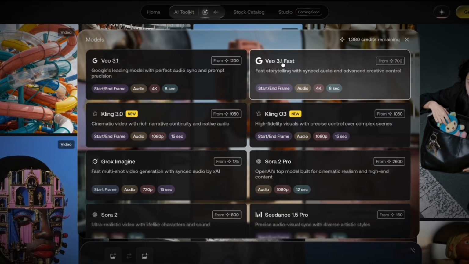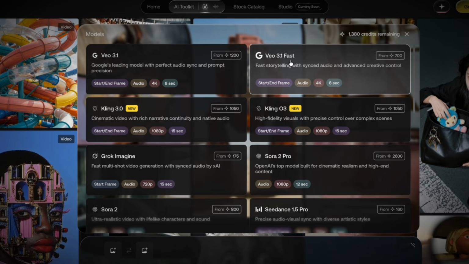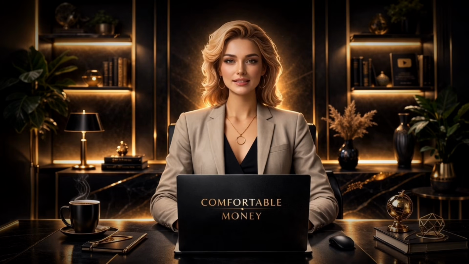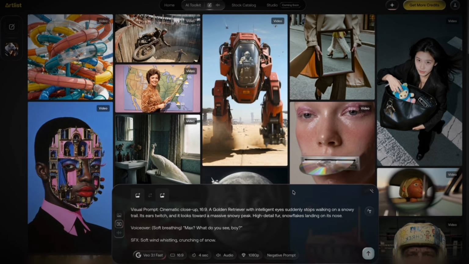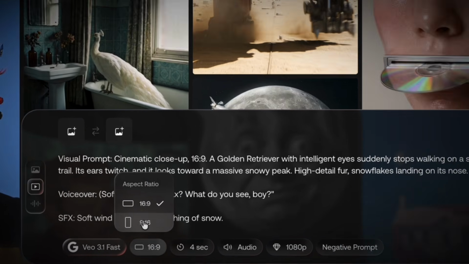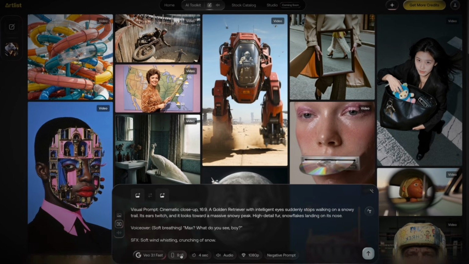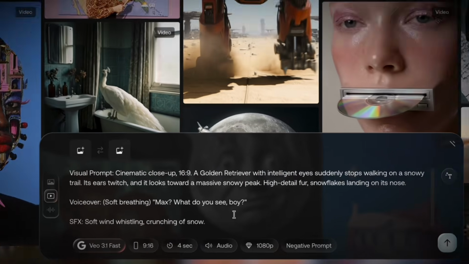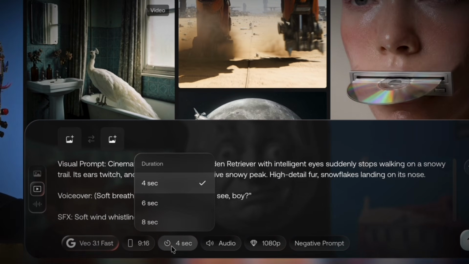Model: Google Veo 3 Fast. This is crucial. Don't use other models. Veo 3 Fast gives you the best balance of quality and generation speed for this style of content. Aspect ratio, vertical, 9:16. If you select horizontal by accident, you will then find it difficult to make the scene vertical without it getting corrupted.